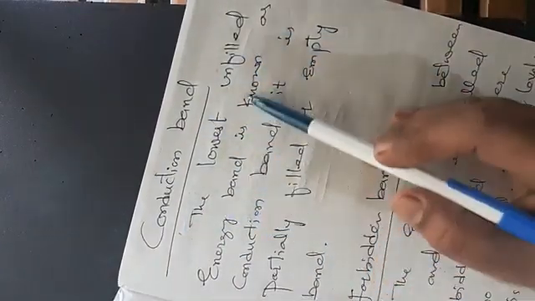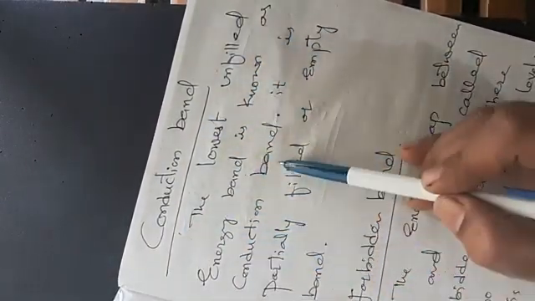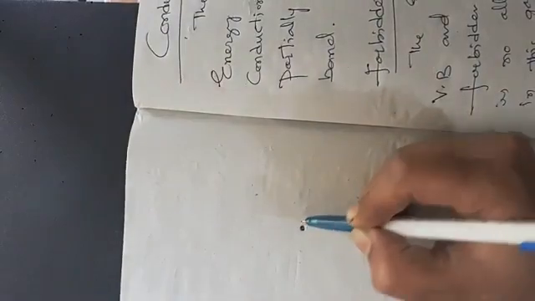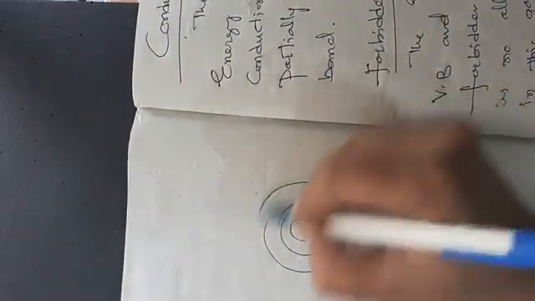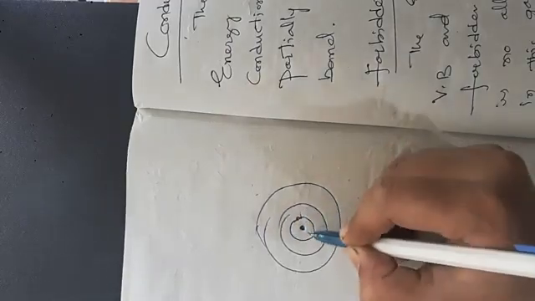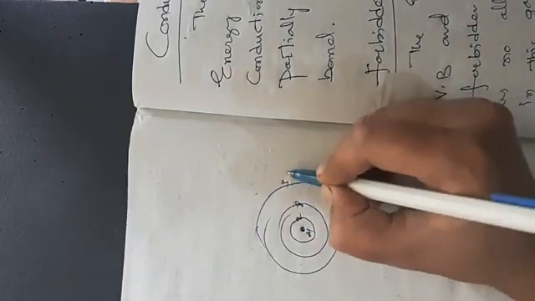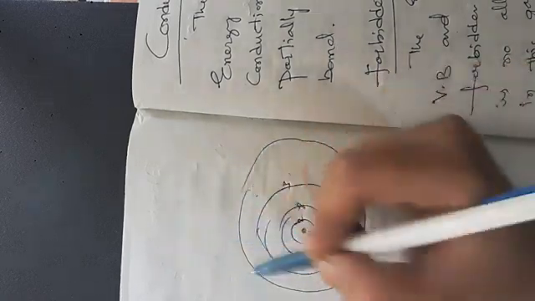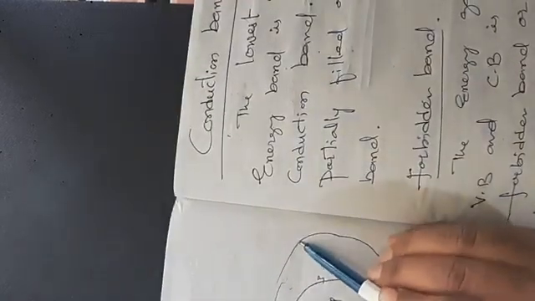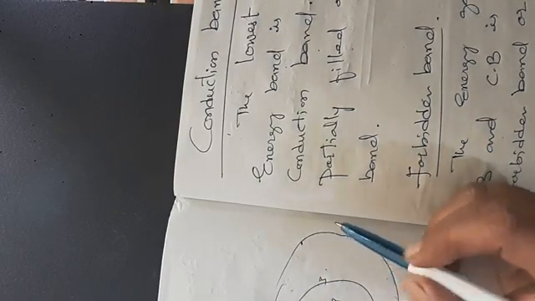Now come to the point, what is the conduction band? The lowest unfilled energy band is known as the conduction band. It is partially filled with electrons or empty. To imagine this one, take the same configuration for aluminum. This is the aluminum atom, consisting of 2 electrons, 8 electrons and 3 electrons, and the next band. The next band is the lowest unfilled energy band, which is called the conduction band. This conduction band is always an empty band or partially filled with electrons.